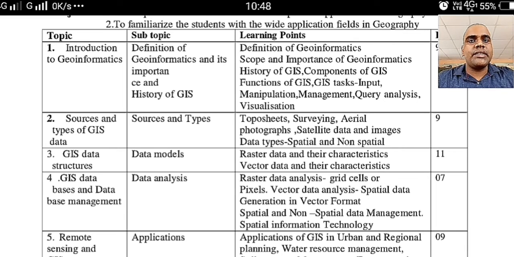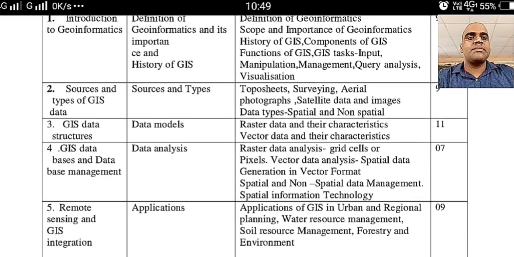Means after learning the entire concept of GIS, in the last chapter we are going to see what the applications are, and if the integration of remote sensing and GIS is done, what benefit we are getting in our daily life. For example, the application of GIS in urban and regional planning, water resource management, soil resource management, forestry and environment. So this was all about our syllabus of semester 1 for GIS paper 1.